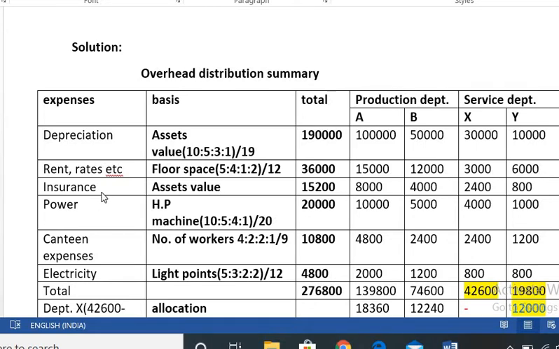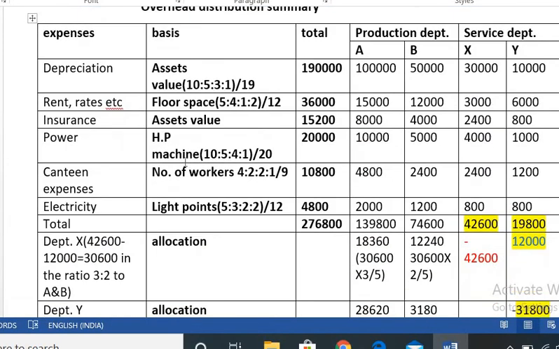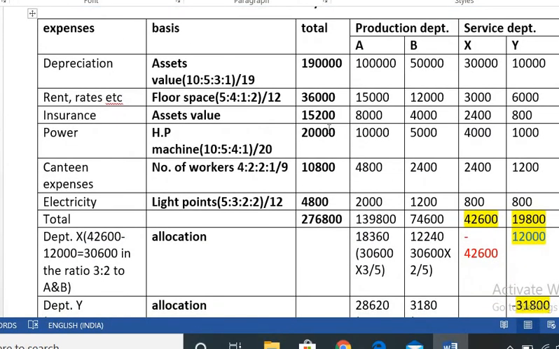Is it clear? Next, insurance. Insurance is again on the basis of assets value, 10:5:3:1. Total is 19. So the insurance amount is 15,200. Is it clear? 15,200 is distributed on the basis of assets value. So then it comes 8,000, 4,000, 2,400 and 800.